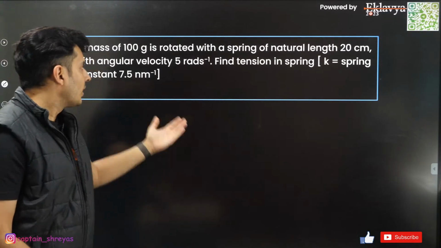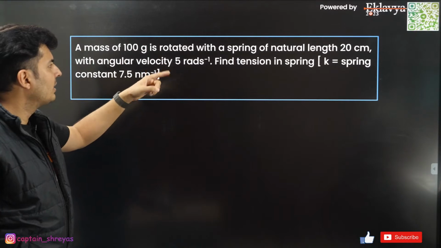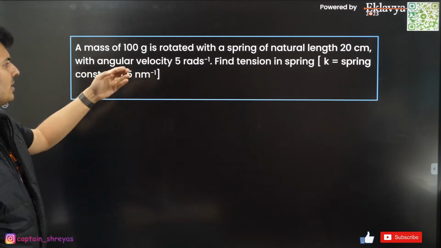Very simple. Okay, moving on. A mass of 100 gram is rotated with a spring of a given natural length. What is the tension in the spring?